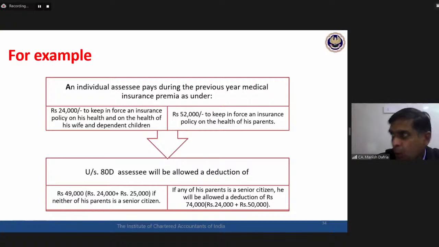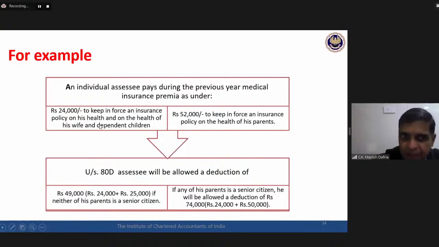Okay. Vasanthi from Trichy, I hope now you got it clearly. Preeti, again 24 plus 50, total 74,000 deduction would be available. The point to be noted is that this 2,000 extra cannot be adjusted with this 1,000 shortfall here. You cannot say 24 and 52, all in all 76,000. Out of the 75,000 should be the deduction available.